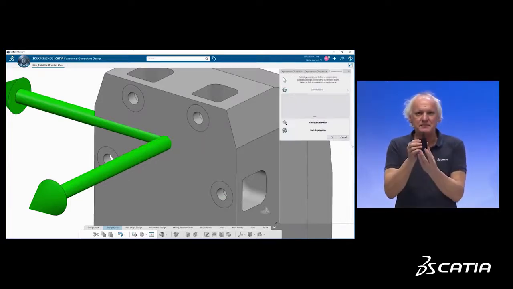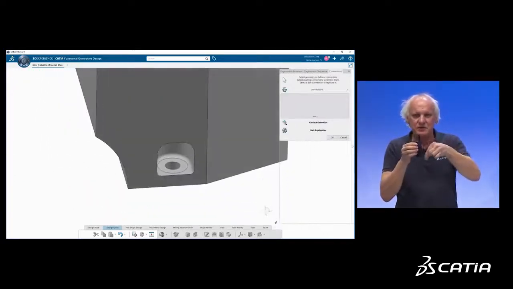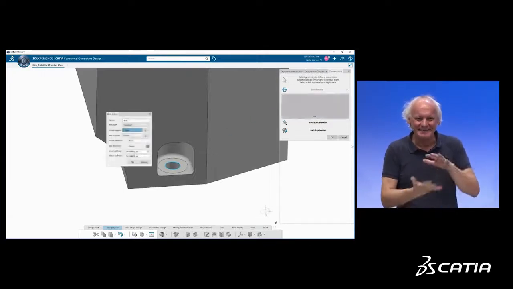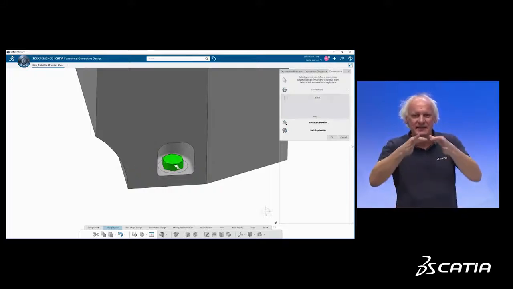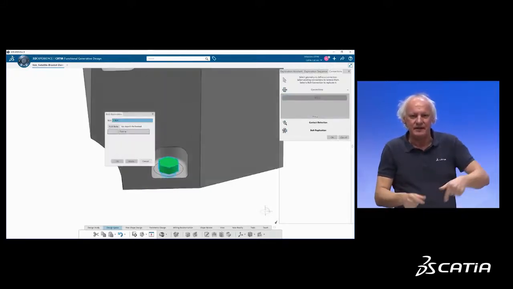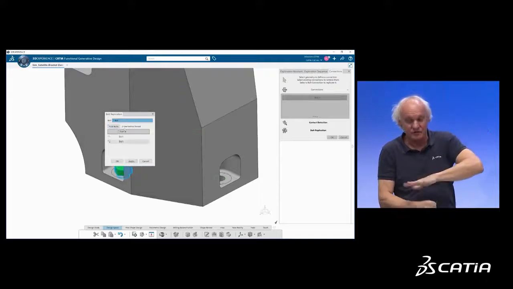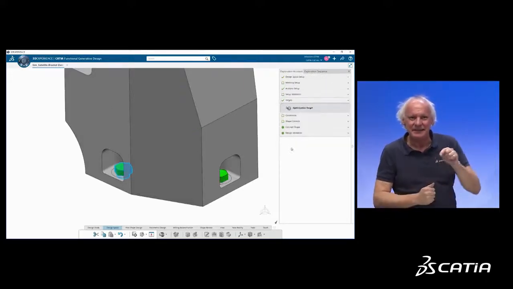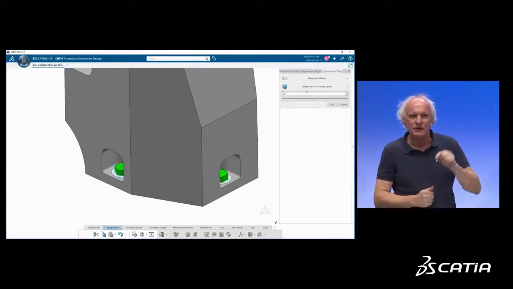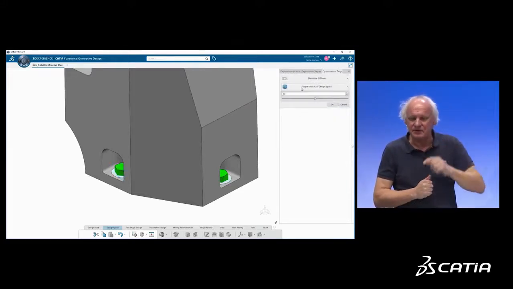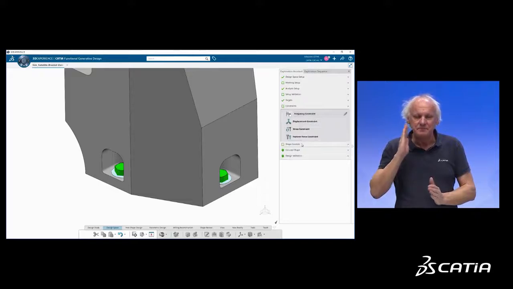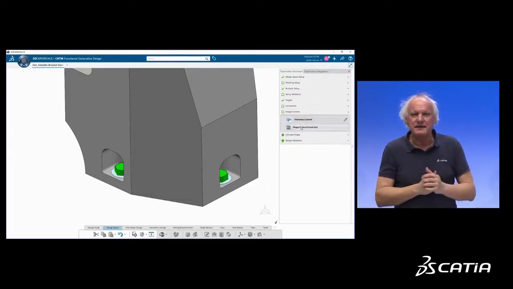I could have clamped the part, but I will just use what we call a virtual bolt, which is a smarter contact definition, where you define the diameter of the head, the diameter of the nut, and the shear stress and the axial stiffness. Okay? CATIA is smart enough, it can replicate your virtual bolt definition to similar diameter circles inside your part, which is what I do. Now I define what I would like to optimize: maximize stiffness, minimize mass, optimize the eigenvalue frequency.